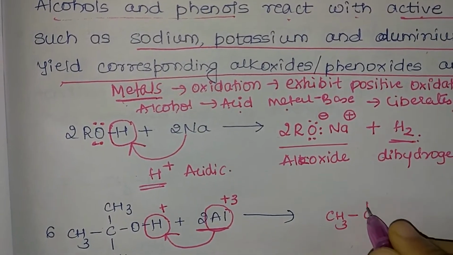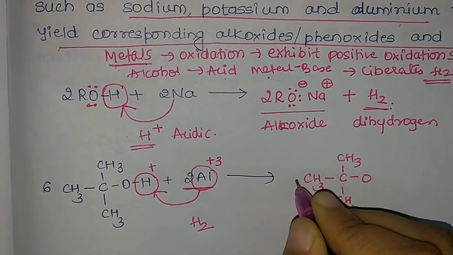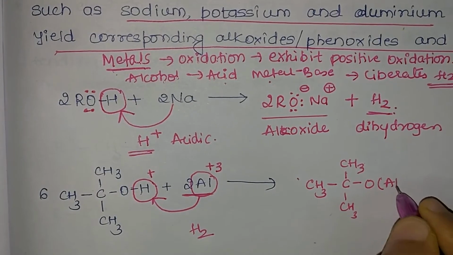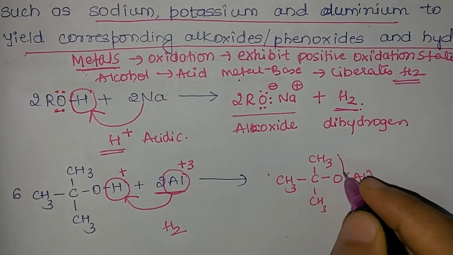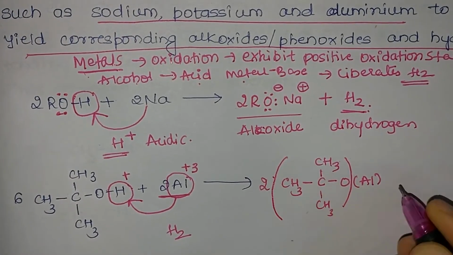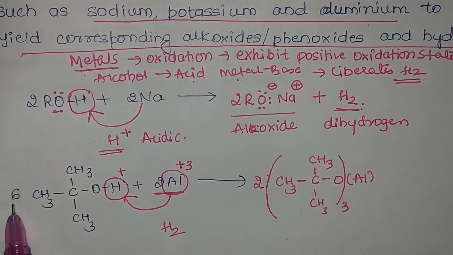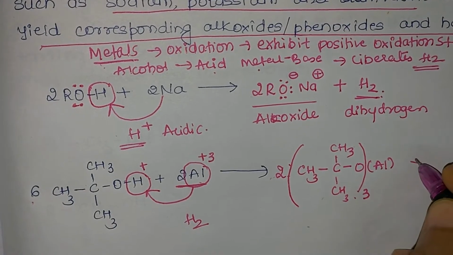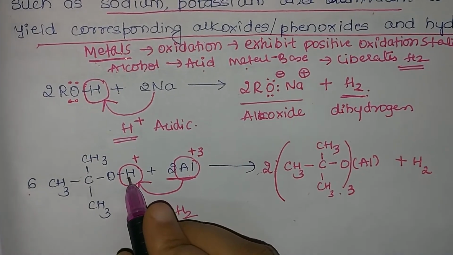So let us write the product here: CH3, CH3, CH3, O, and how many have we taken here? 6 we have taken, and aluminium is 2. So first we will write Al2. Why? Because we have 2 aluminium, and how many butanol did we take? 6. So 2 threes are 6, and 2 aluminium are there. So overall we have multiplied by 2. And what is removed? Hydrogen gas is removed. So here you can see hydrogen is displaced.